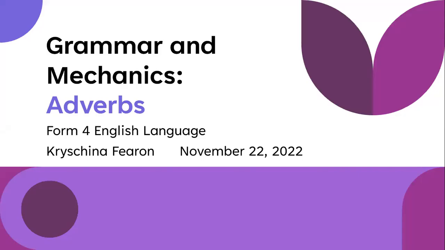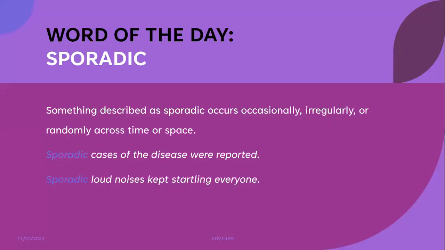Good afternoon, everyone, and today we will continue our grammar and mechanics unit, and we will do adverbs and problems with adverbs. Our word of the day is sporadic, and it describes something that occurs occasionally, irregularly, or randomly across time or space. And we have two example sentences here. Sporadic cases of the disease were reported, and sporadic loud noises kept startling everyone.